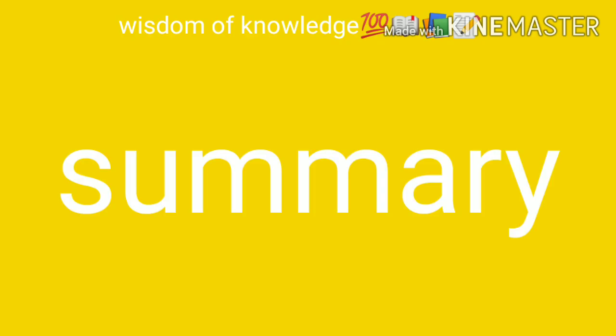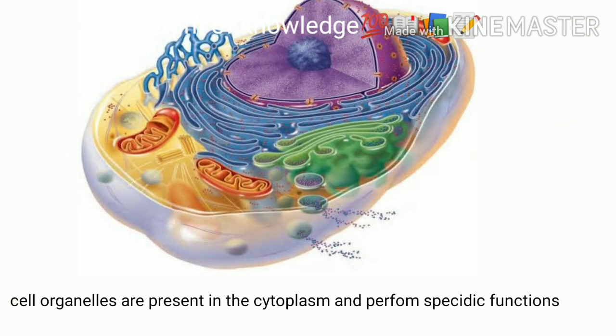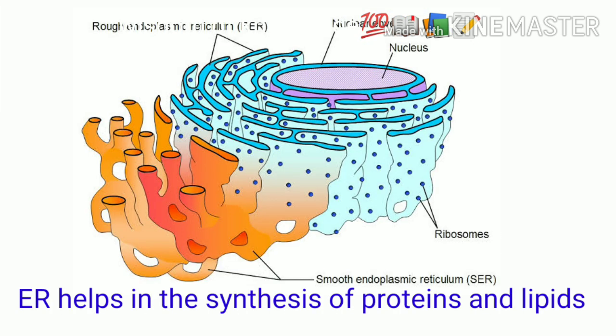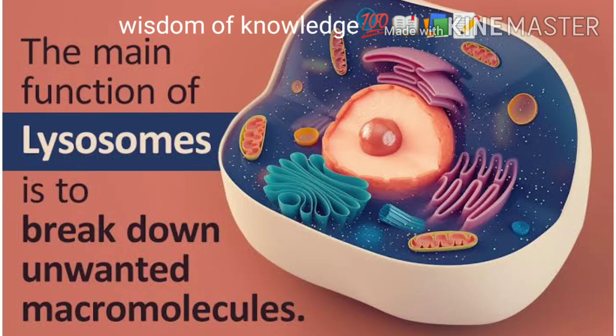Okay friends, let us summarize what we have learned in this video. Cell organelles are present in cytoplasm and perform specific functions. Endoplasmic reticulum helps in synthesis of proteins and lipids. Golgi apparatus helps in packing and transport of materials. Lysosomes break down unwanted substances, and are known as the suicidal bag of the cell.